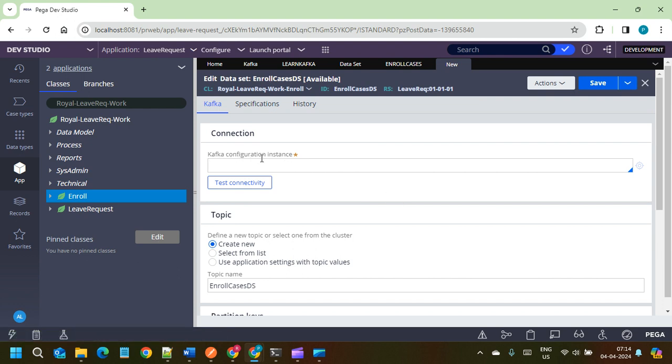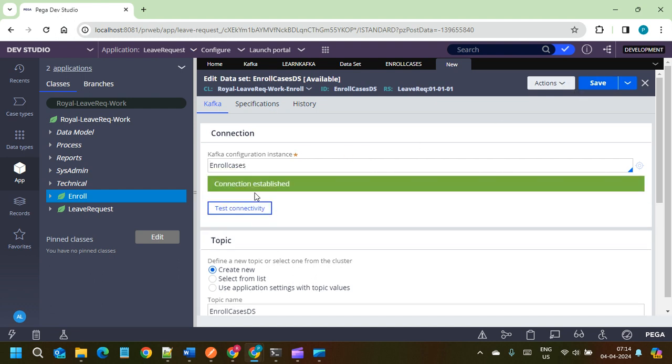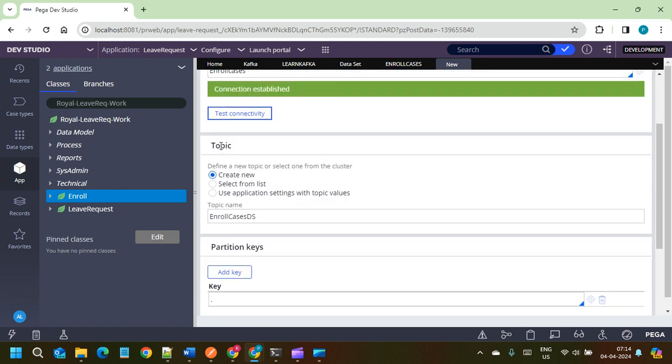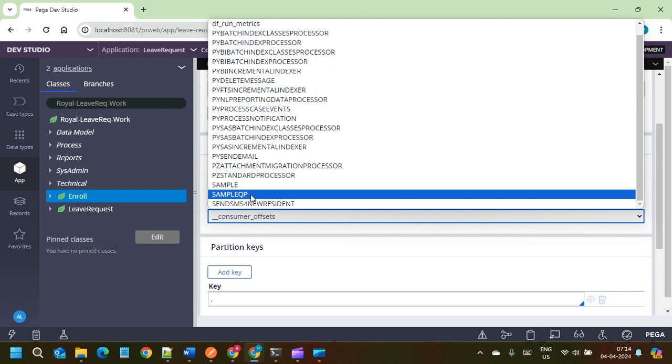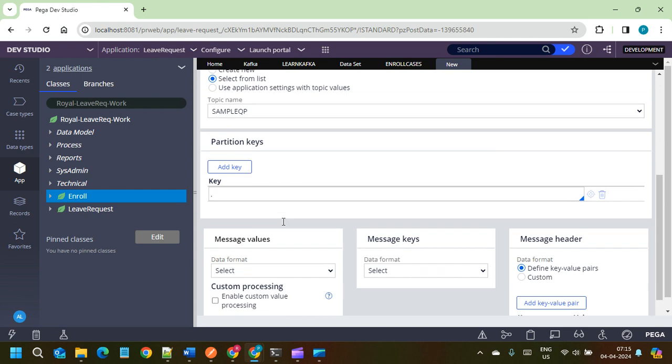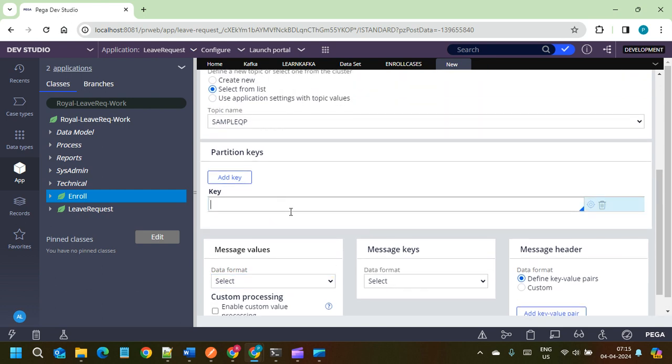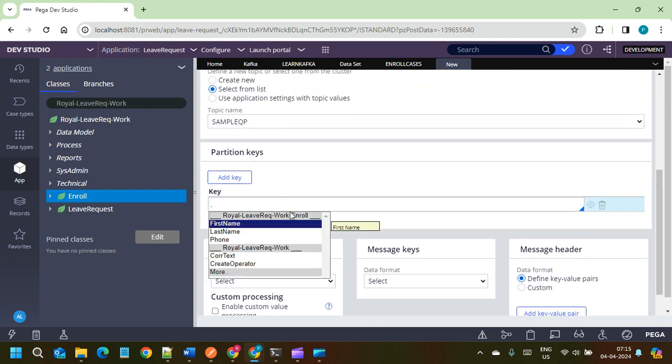If you see the Kafka configuration instance, we have created the enroll cases Kafka instance. Test connectivity, yes, connectivity is done. Either we can create a new topic or select from the list. A topic is nothing but like queues, different queues. When I select from the list, we can see different topics from the out of the box created ones. I would like to take the sample QP as my topic, and we need to give a key.